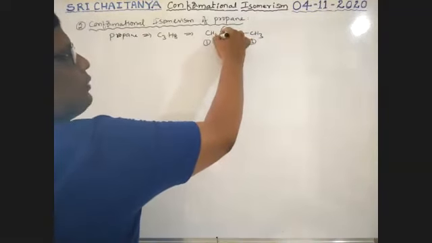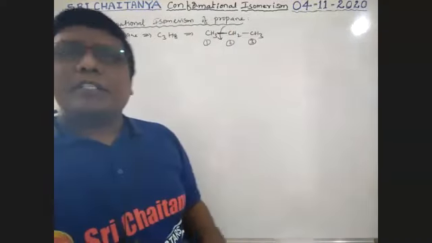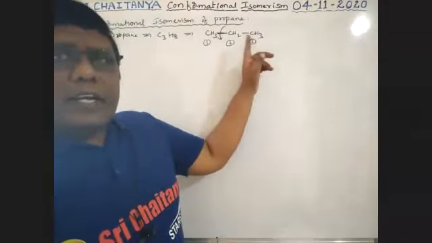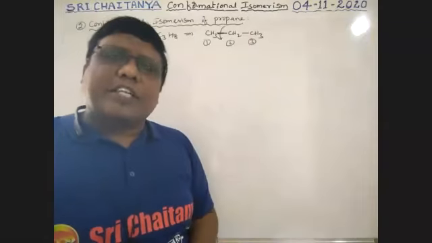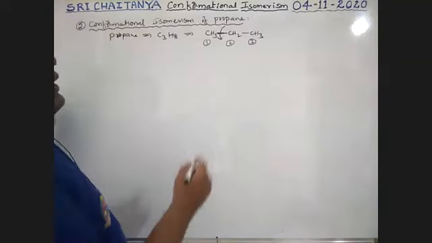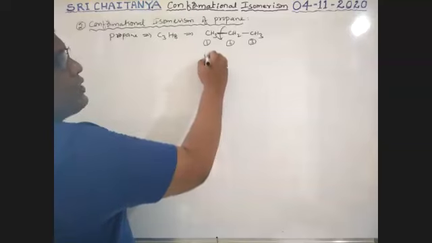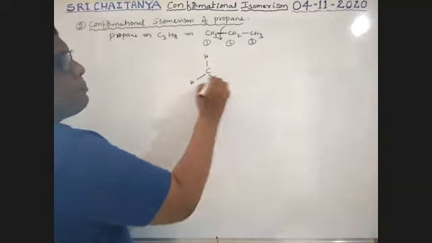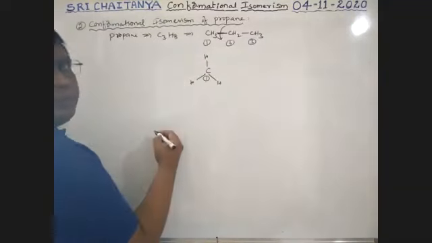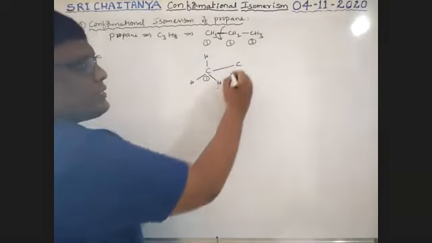The first carbon is bonded with 3 hydrogens and to the second carbon.